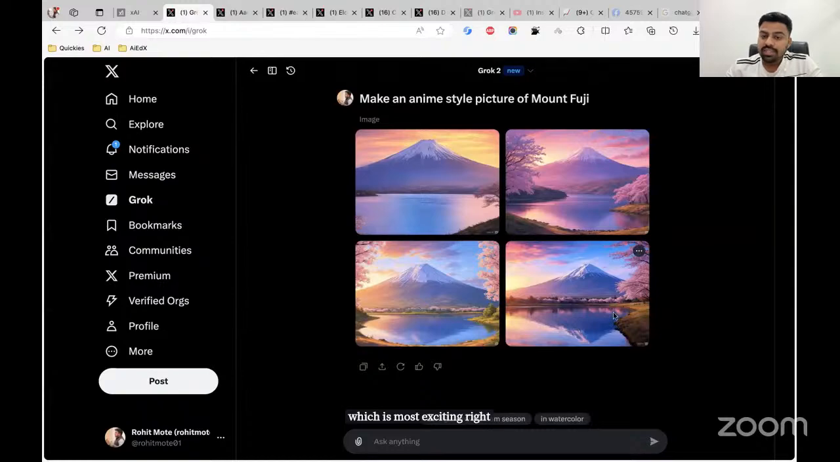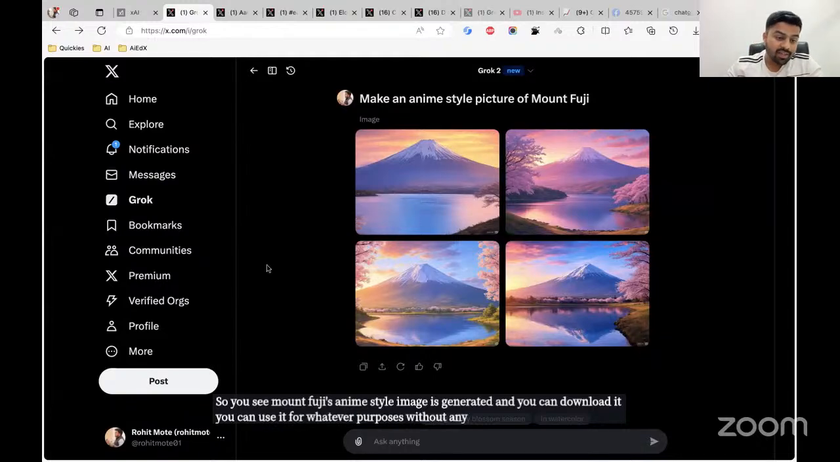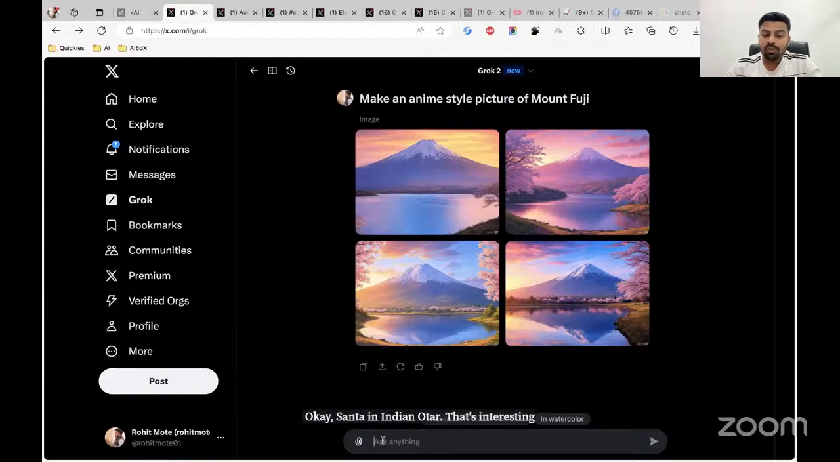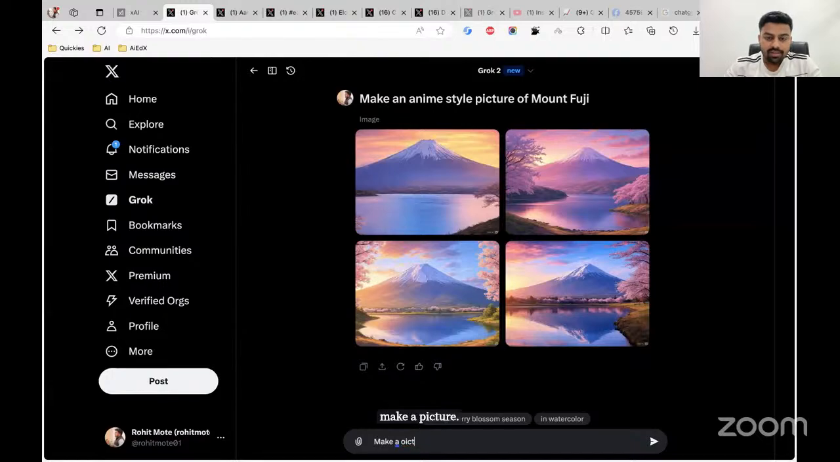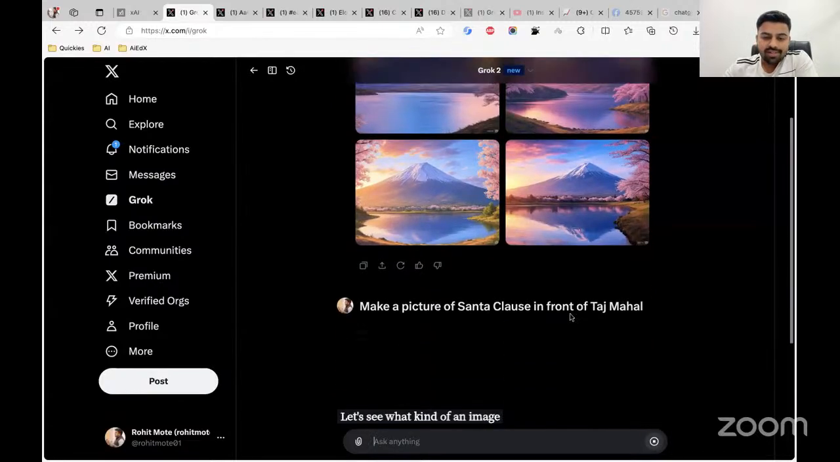So you see Mount Fuji's anime style image is generated and you can download it. You can use it for whatever purposes without any copyright violation, right? Okay, Santa in Indian avatar. That's interesting. Okay, Santa Claus, because Christmas is coming. Make a picture of Santa Claus. Let's give some monument, in front of Taj Mahal. Okay, let's do this. Interesting, right? Let's see what kind of an image it generates.